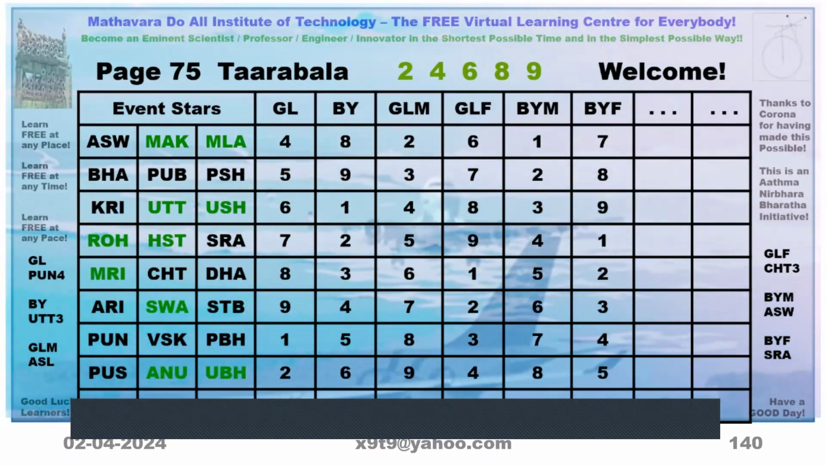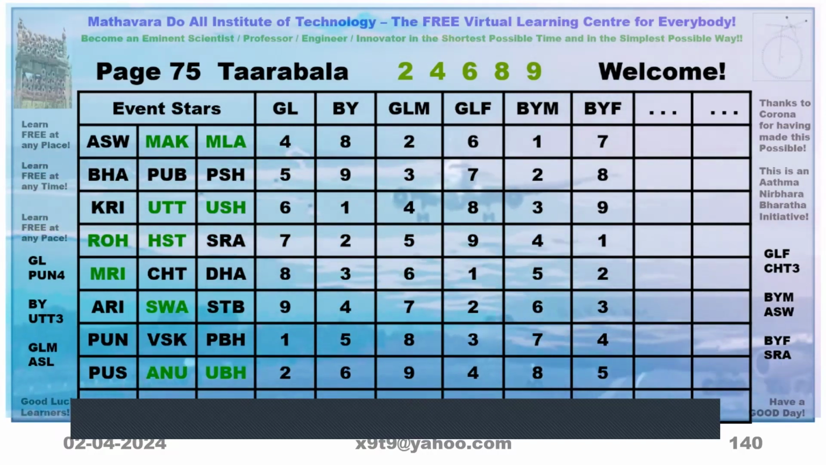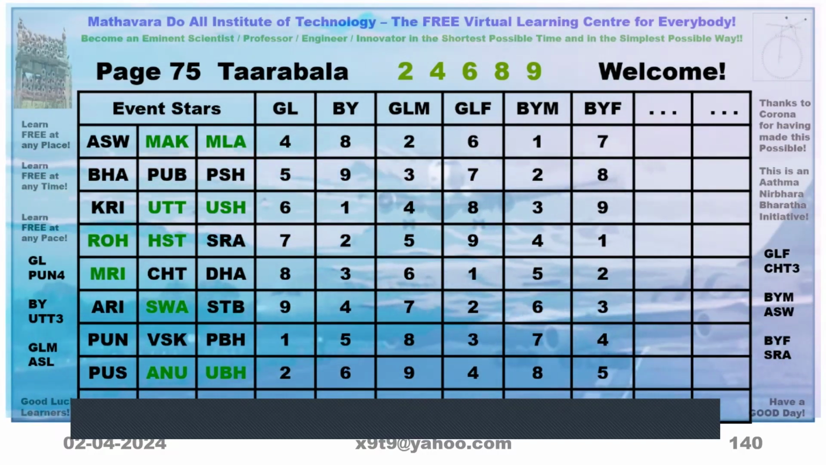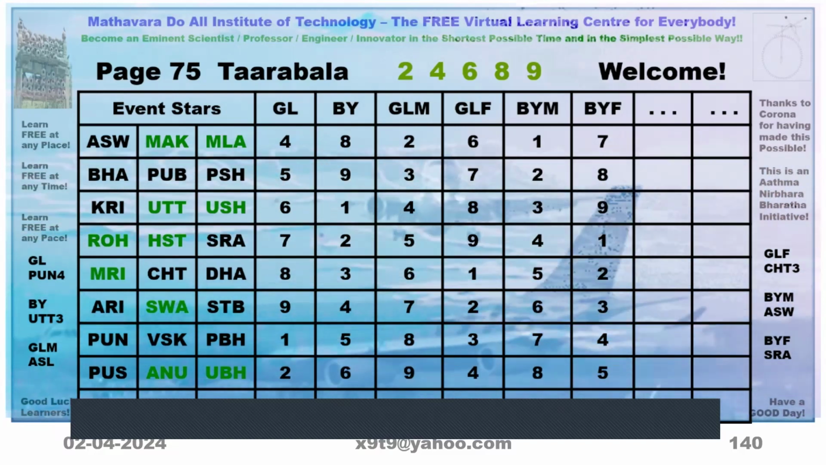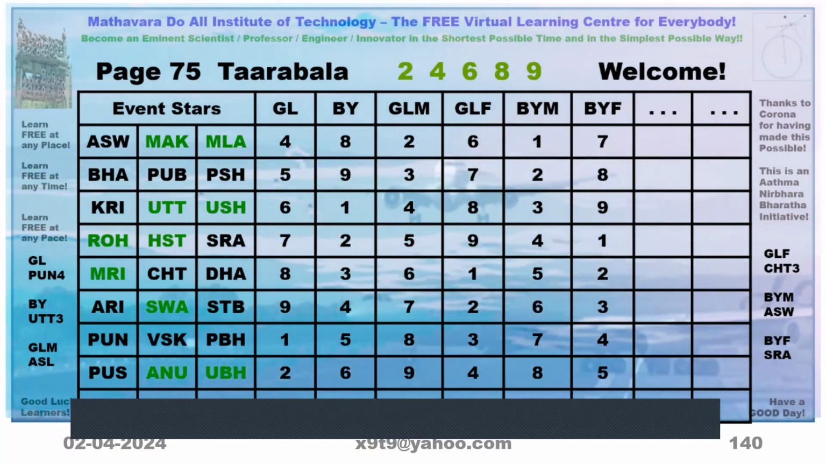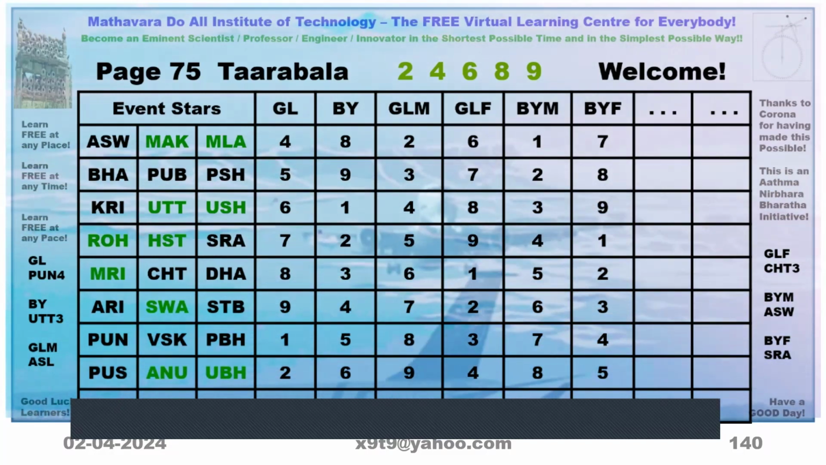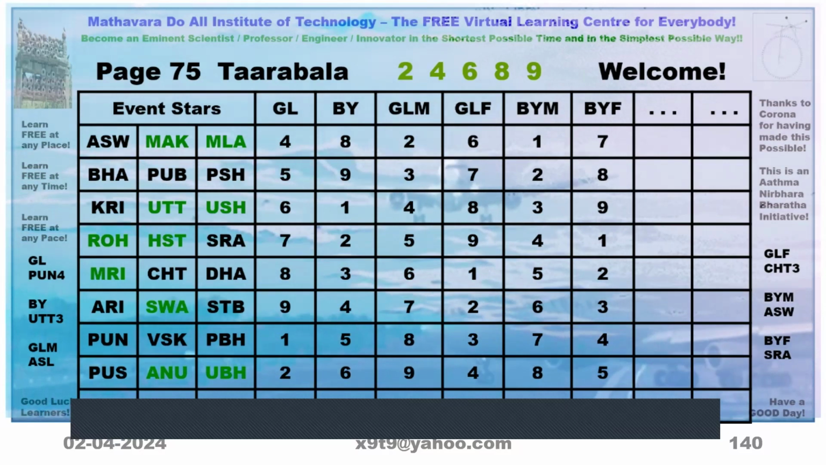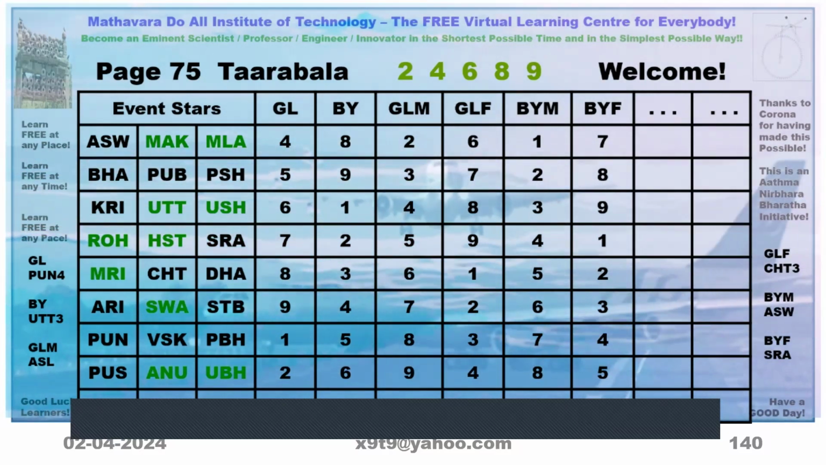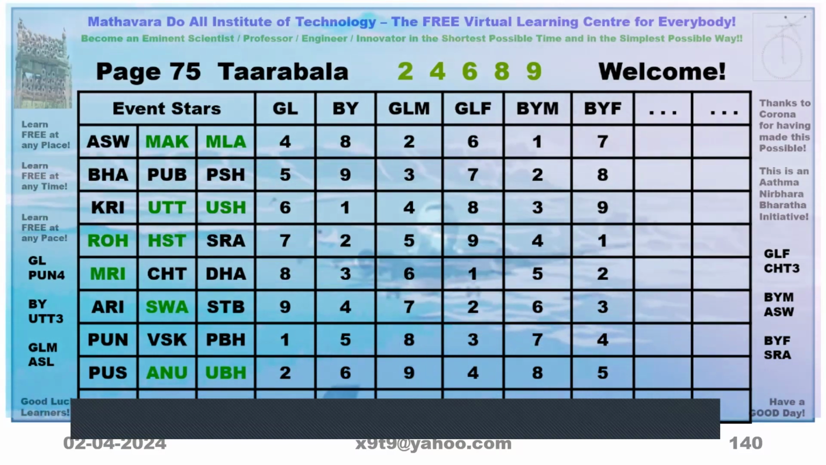Girl is Punarvasu 4. That means it is Punarvasu and Cancer Rashi. Boy is Uttara 3. Uttara 3 will be Libra.